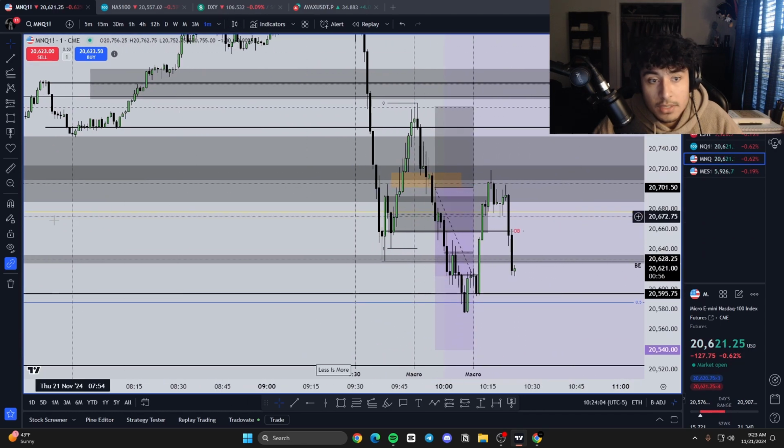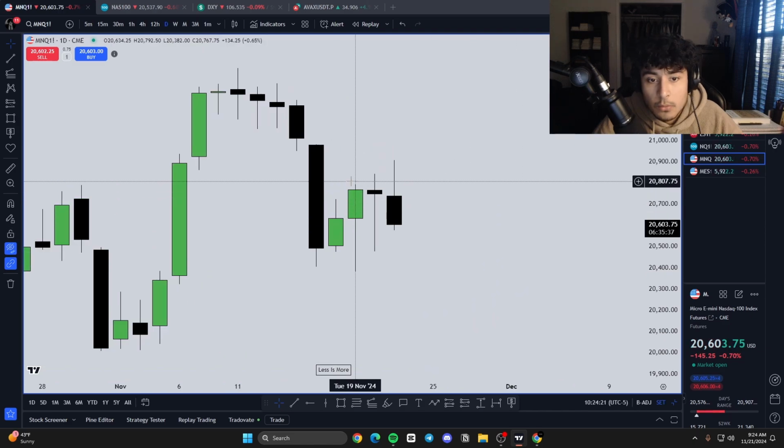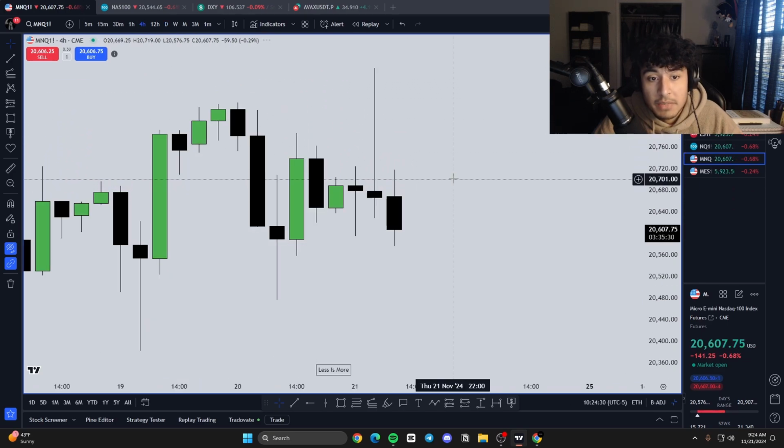I'm sure you guys want to see the entry, so let's go for the entry. Clear breakdown. We had a daily CRT. We swept the high. What are we looking for? We want to retrace to 50%, if not complete the CRT. And we also were inside of a daily sell-side imbalance. So that was my key confluence.